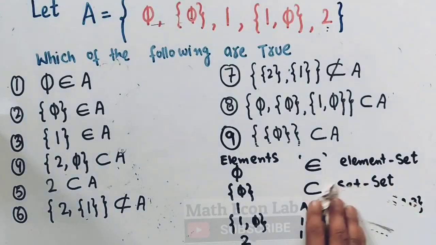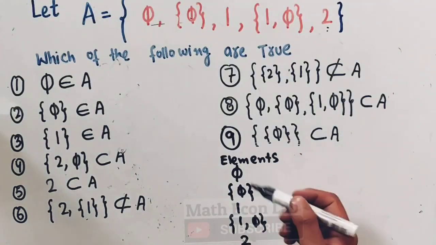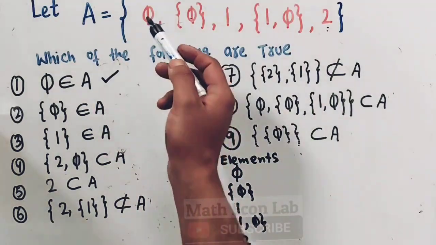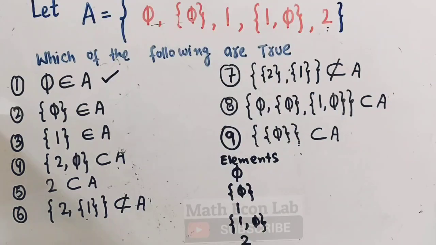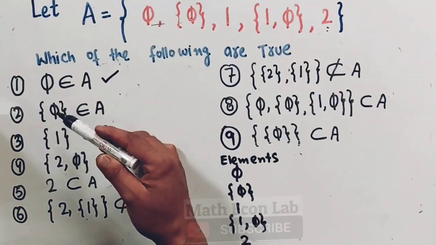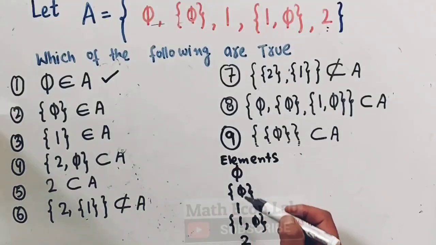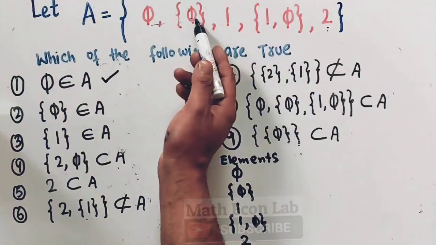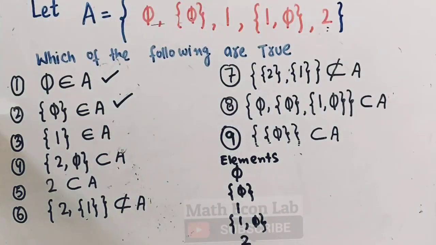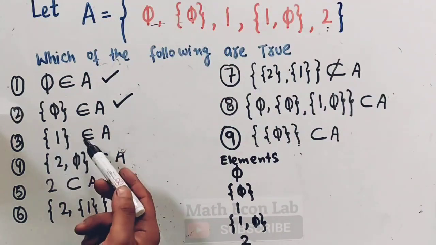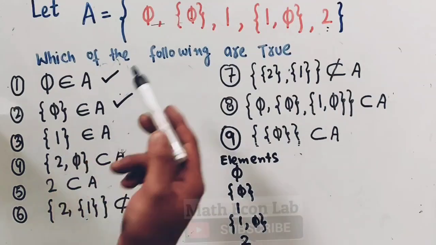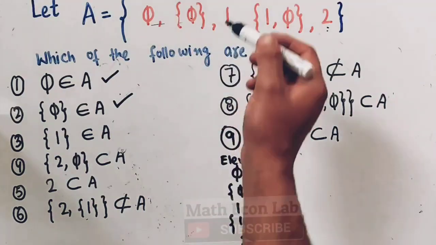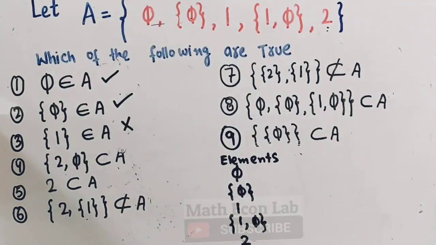Now let's come to the question. These are the elements here. We are being told 5 as an element belongs to A. Yes, this is true, we have an element 5 in this set. Next, the set containing 5 belongs to A. We have the set containing 5 here, it is an element of A. Yes. Then we are being told the set containing 1 is an element of A. There is no set like this as an element here, so this is in fact incorrect.